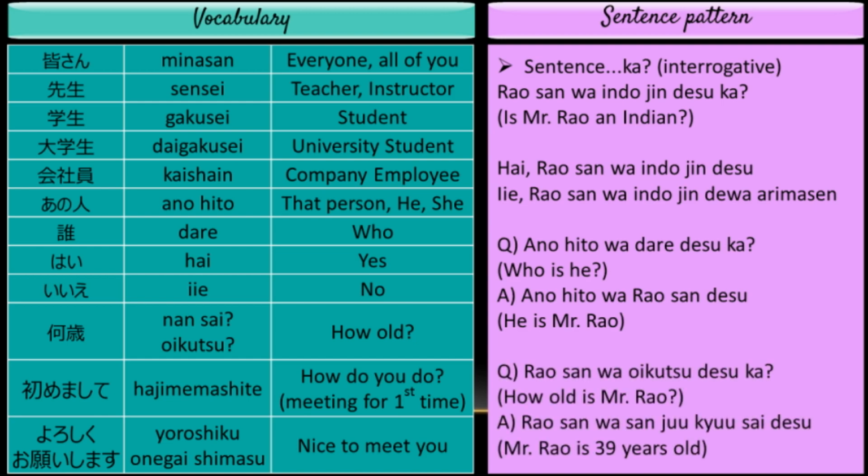Next, let us learn how to ask someone's age. In the previous lesson, you learned the word sai, which is a counter used to indicate the age. When asking someone's age, the interrogative nansai is used. If you want to be more polite, you should use the word oikutsu. For example, to ask how old is Mr. Rao, in Japanese you will ask Rao-san wa oikutsu desu ka? And if Mr. Rao is 39 years old, in Japanese they will say Rao-san wa 39 sai desu.